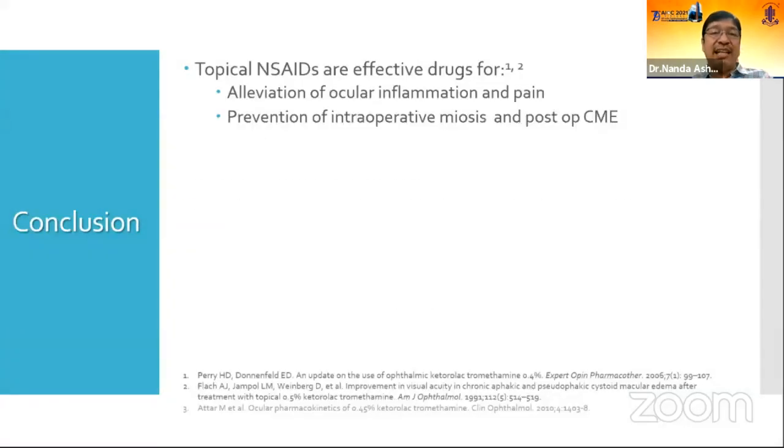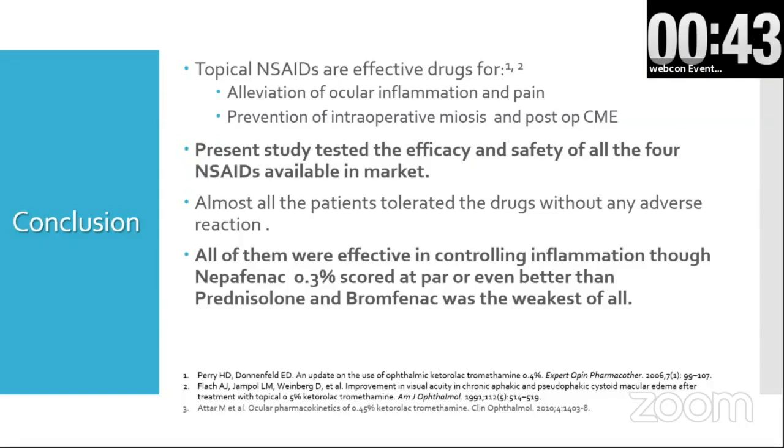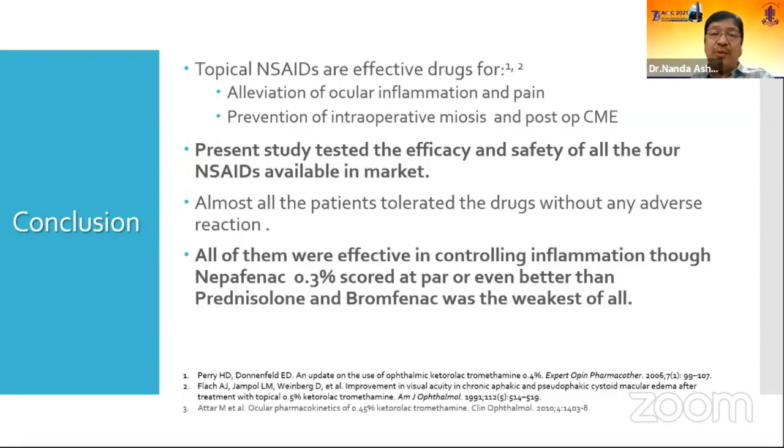So to conclude, our study tested the efficacy and safety of all the 4 NSAIDs available in the market. Most of the patients tolerated the drug without any adverse effect. All of them were effective in controlling pain and inflammation. Nepafenac 0.3% scored better than prednisolone. Bromfenac was the weakest of all. Thank you.